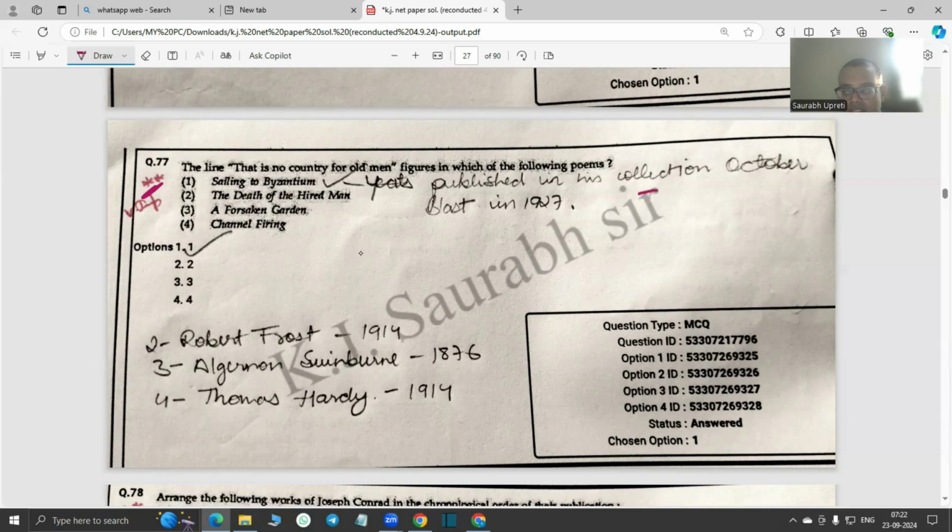It's published in the collection The Tower in 1928. Robert Frost, you can say, the second, The Death of the Hired Man, is by Robert Frost. A Forsaken Garden is by A.C. Swinburne. And Channel Firing is by Thomas Hardy. Okay.